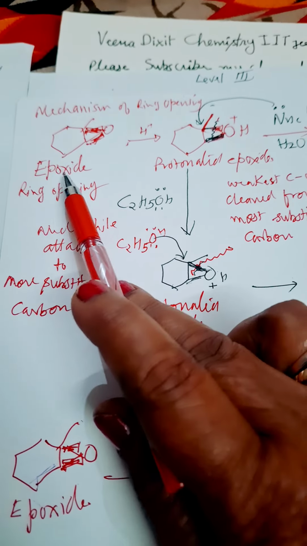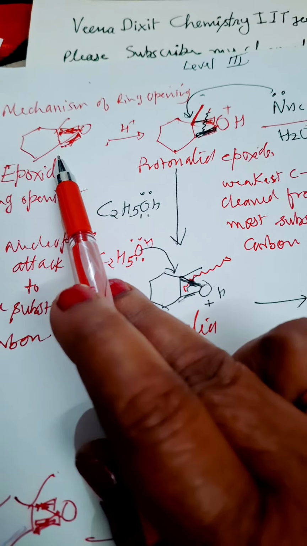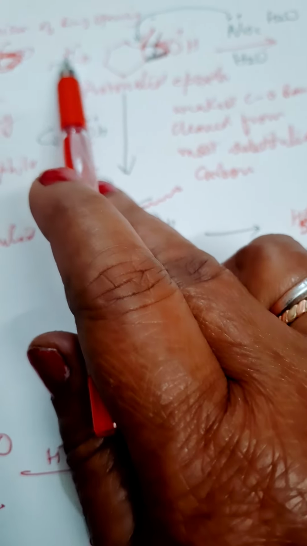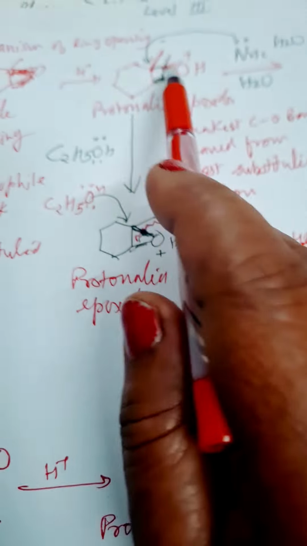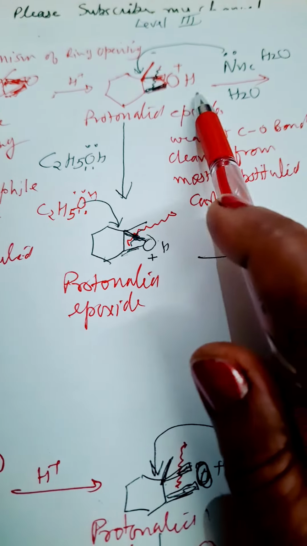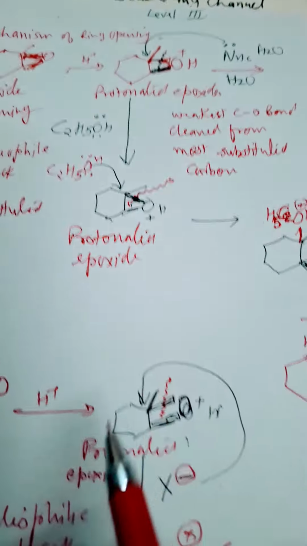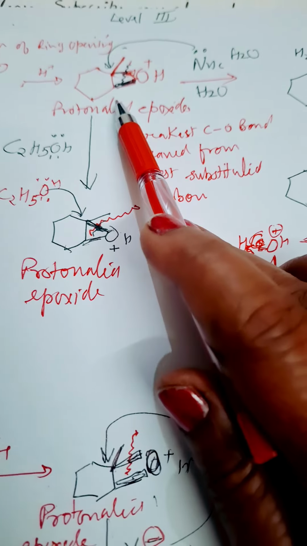Mechanism of ring opening of epoxide. So this is epoxide, cyclohexane epoxide, and H positive in acidic medium. This epoxide oxygen is protonated, and we'll get protonated epoxide. Now we will take this in every case, protonated epoxide.